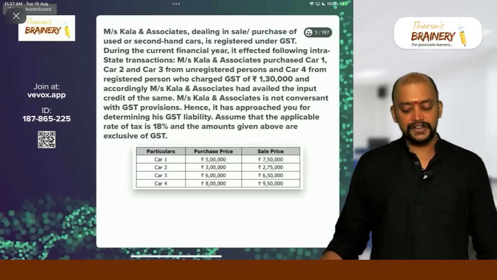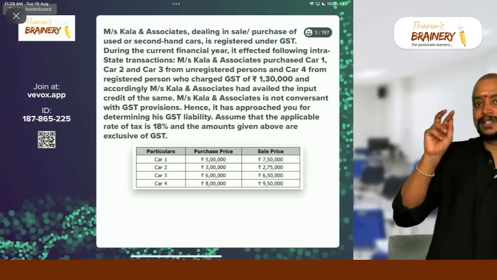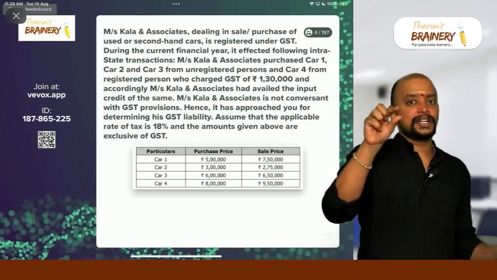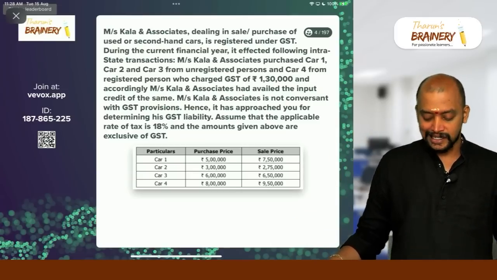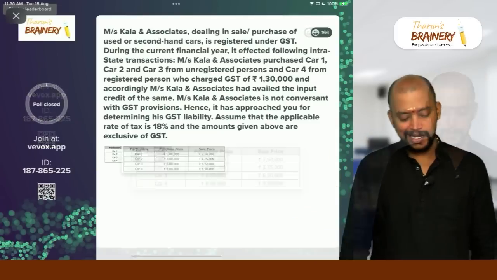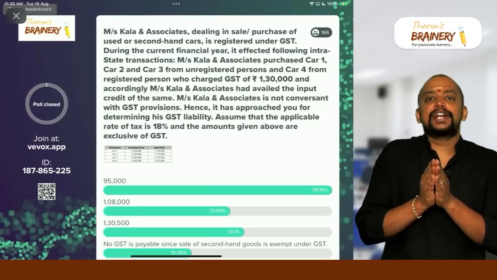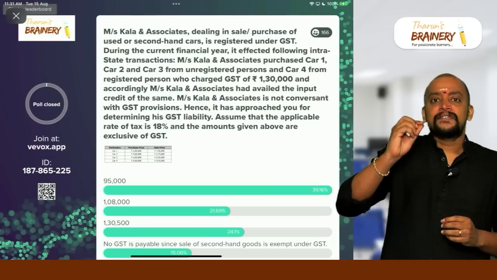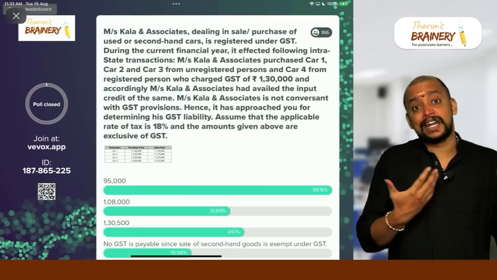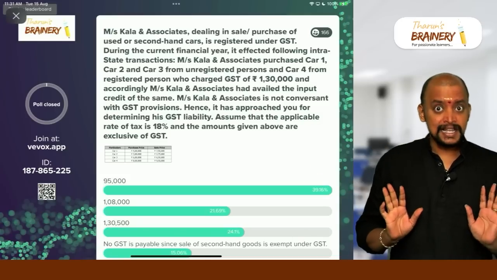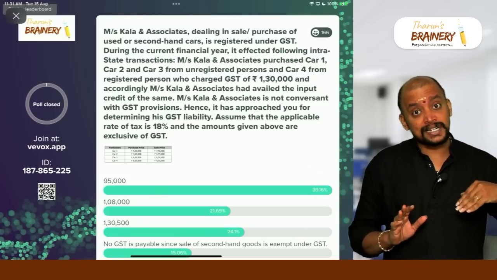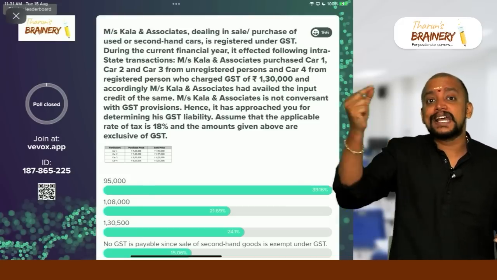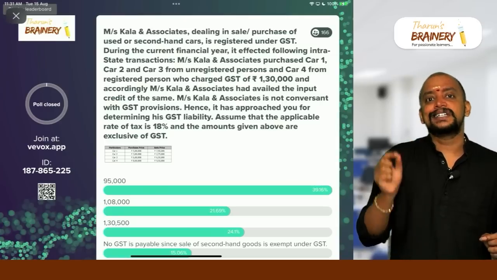So you need to select which of these is the correct option. So you are able to see, I think, the chart here, car 1, car 2, car 3, car 4. Just click on that, it will become big size. So you can see that and answer the options properly. Okay. See, actually this concept is related to margin scheme. So what happens in margin scheme, whenever we are making purchases and sale of second hand goods, a second hand dealer, and the purchases are made from a registered person, not availed ITC, or purchased from an unregistered person, the margin will be sale price minus purchase price, and on that GST is payable.